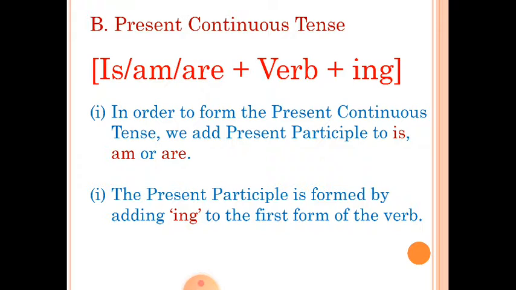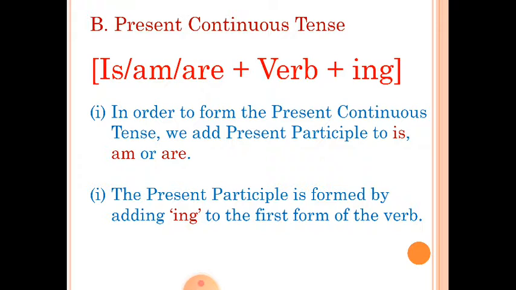Now let us see some points in order to remember what is present continuous tense. In order to form the present continuous tense, we add present participle to is, am or are. So along with is, am and are, we add present participle. The present participle is formed by adding ing to the first form of the verb.